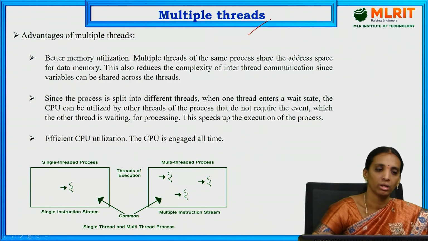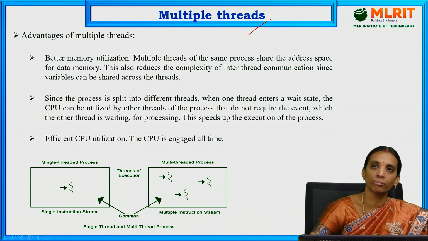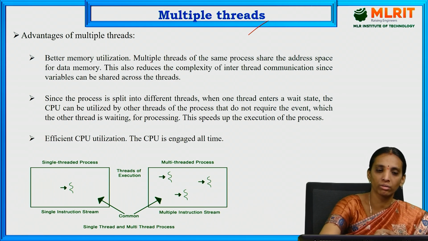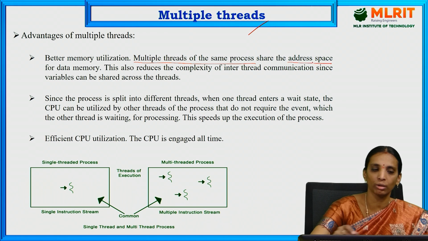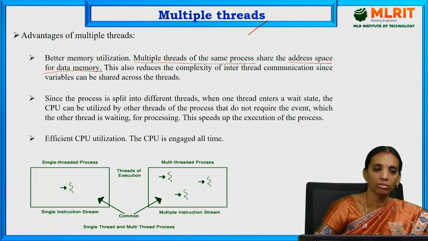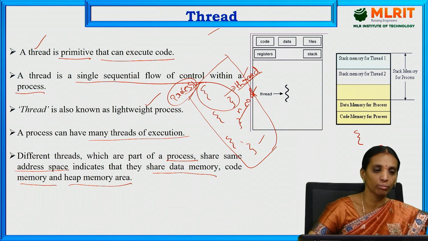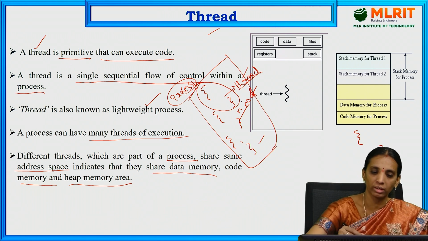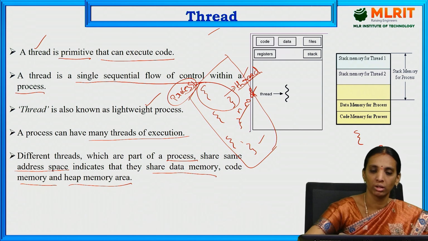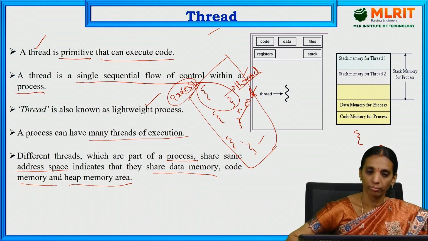Multiple threads. For better utilization of the CPU, multiple threads of the same process share the same address space and data memory. We have already discussed that if there is only one thread, it is known as a single thread. If there are a number of threads, that is known as multiple threads.